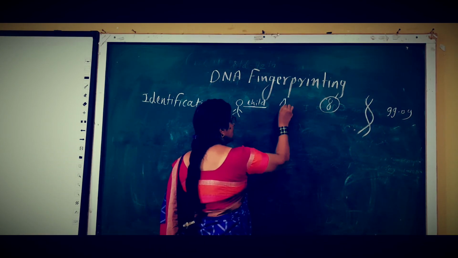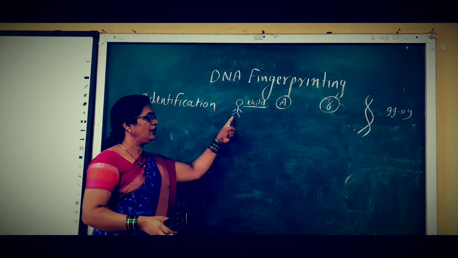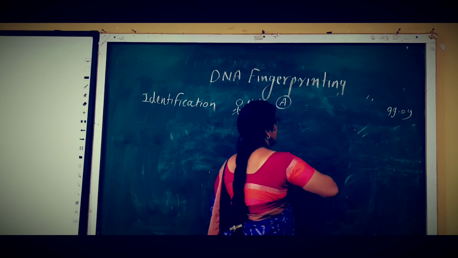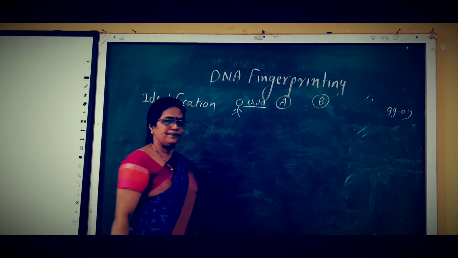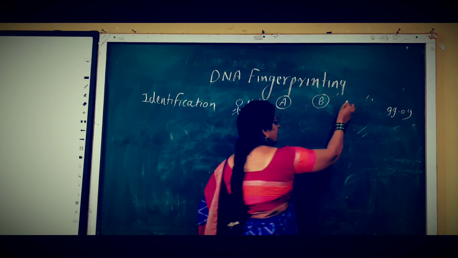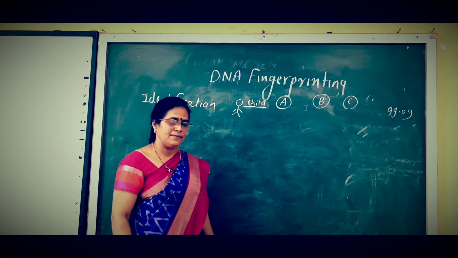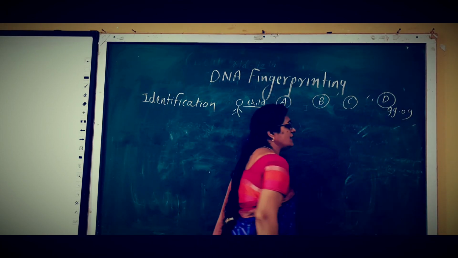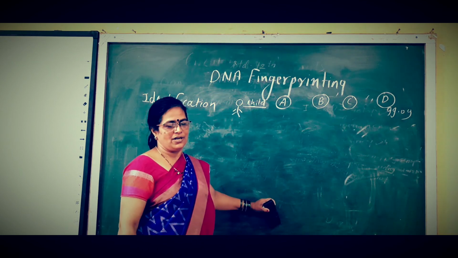Suppose person A is here and says, yes, I am the parent of this child. Person B also says that I am the parent of this child. Person C is also saying that I am the parent of this child. And person D is also saying that I am the parent of this child.